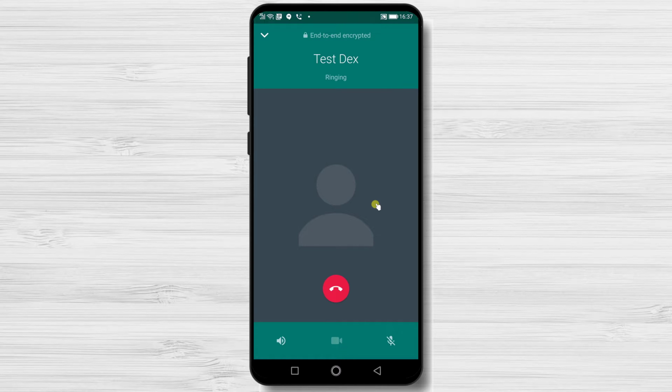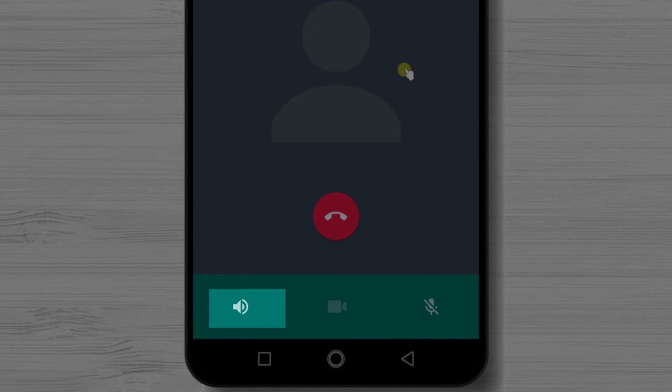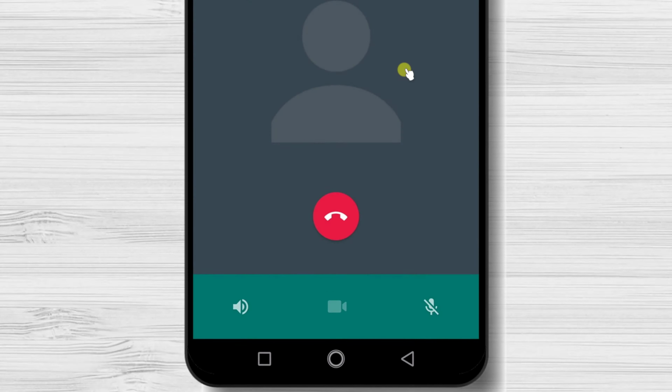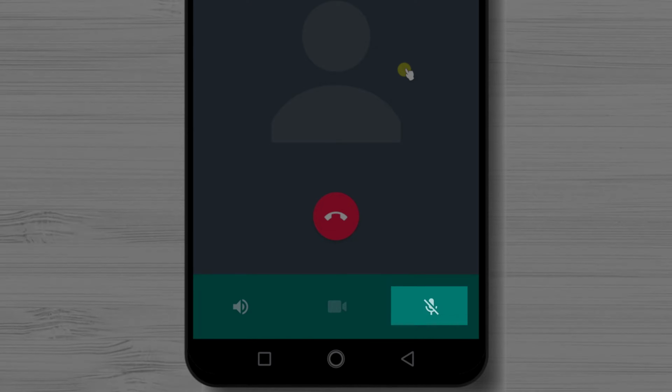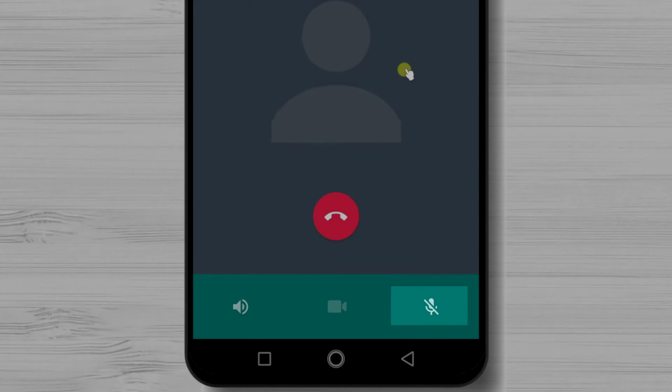The same options that you have on the video call, you also have on the audio calls. You can put the call on speaker. You can also switch audio calls to video calls. Also, you can mute your microphone in the call if you need that.